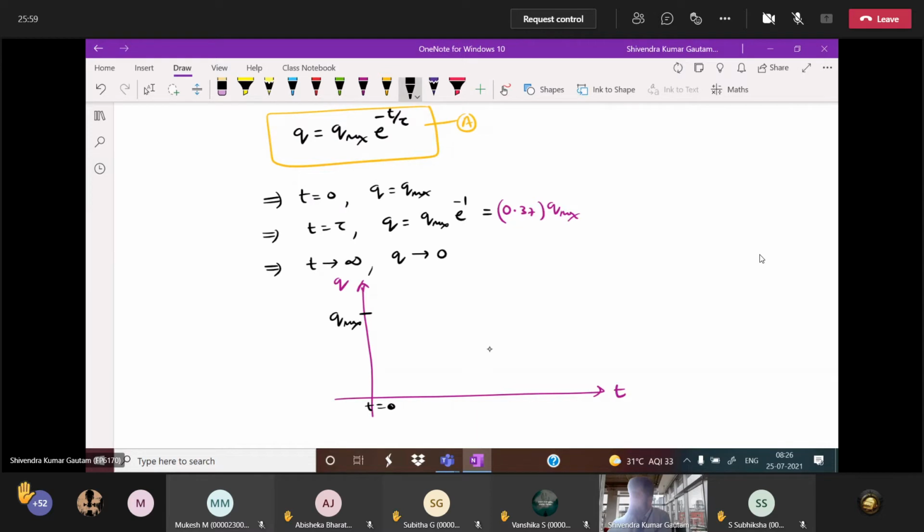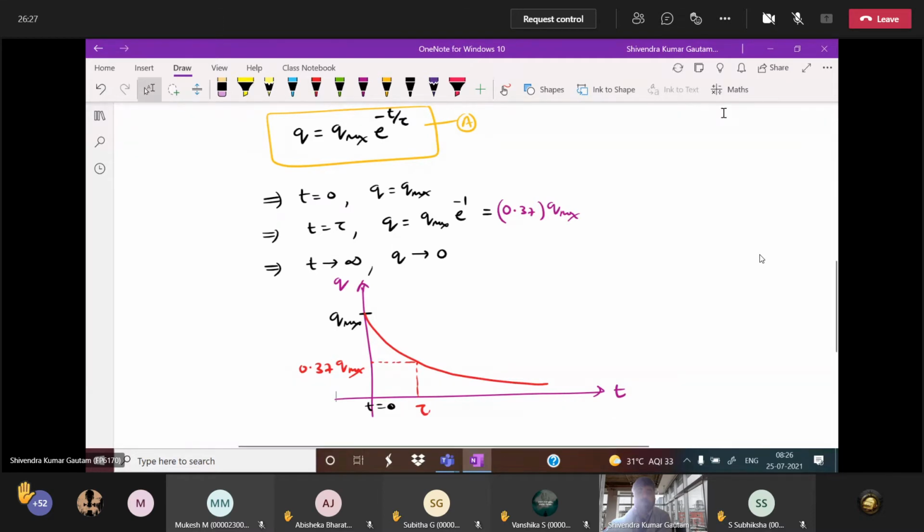Tell me, as time increases, does charge decrease or increase? And how does charge vary? Exponential charge variation is there, you see. When t tends to infinity, charge will become 0. Tell me at one time constant, how much charge is there? 0.37 of Q max. This is the discharging of the capacitor charge expression.